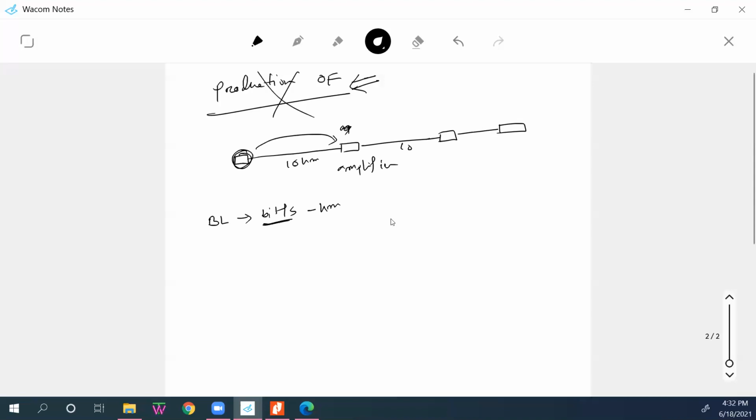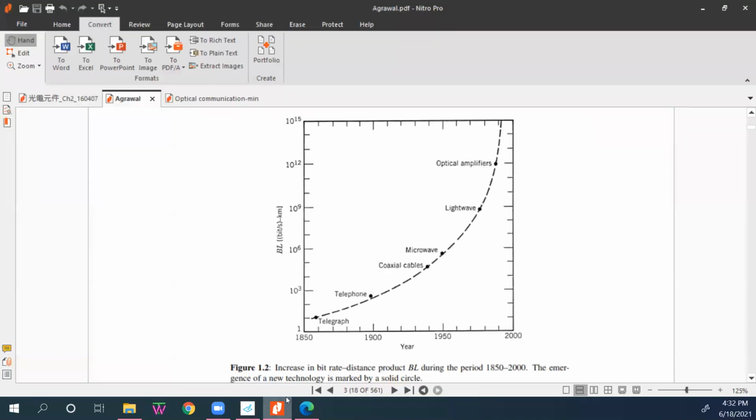So this figure gives us, for example, for microwave, the BL product is almost 10 to the power 6, meaning the data rate is in megahertz. If the data rate is 1 megahertz and it goes 1 kilometer, you get 10 to the power 6. This is the kind of metric it gives us.